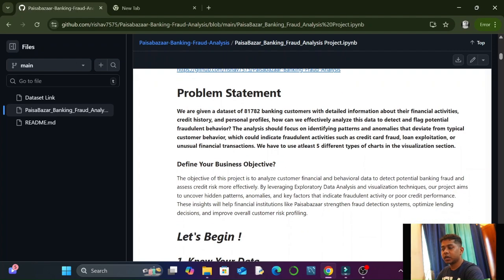The problem statement is: we are given a data set of 81782 banking customers with detailed information about their financial activities, credit history, and personal profiles. How can we effectively analyze this data to flag potential fraudulent behaviors? The analysis should focus on identifying patterns and anomalies that deviate from typical customer behaviors, which could indicate fraudulent activities such as credit card fraud, loan exploitation, or unusual financial transactions. We have to use at least 5 different types of charts in the visualization section.